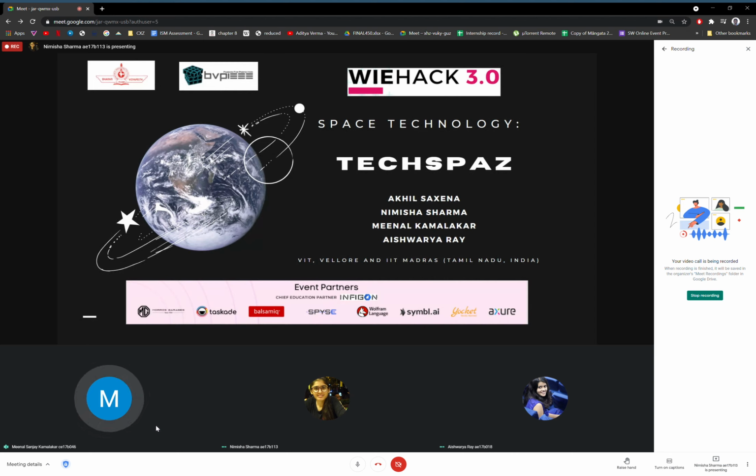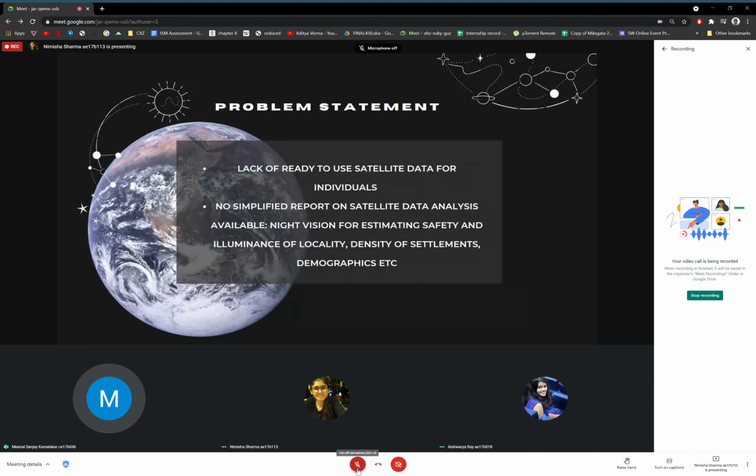Choosing a locality is difficult, especially when we cannot go to the physical location, nor can we get data on safety analysis of the locality. Satellite data provides us night light, demographic, and various other data which can be processed and analyzed, which gives us insights on locality, safety, and other parameters helpful for a common user like me.